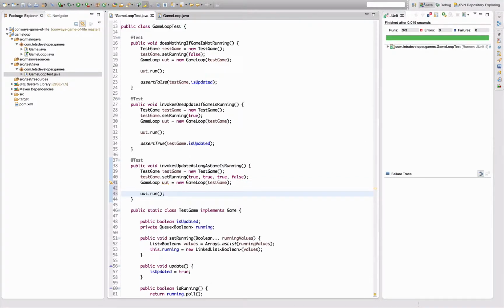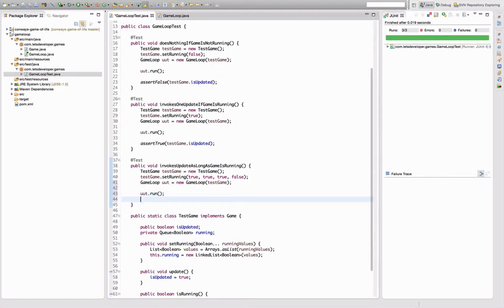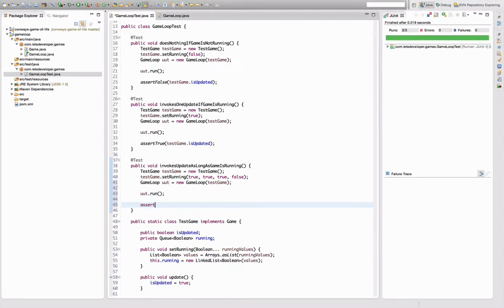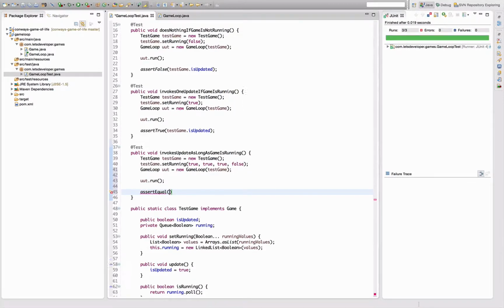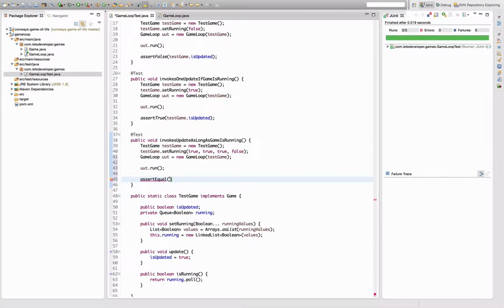Unit under test, run is what I want to call, and now I want to assert that update was called 3 times actually, which requires me to again change my test stub because currently I cannot test that.